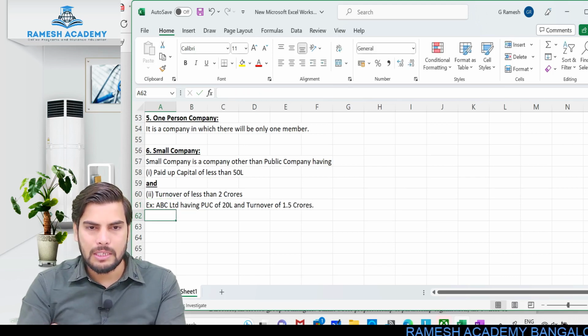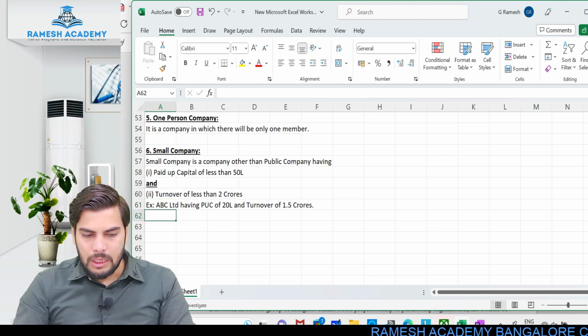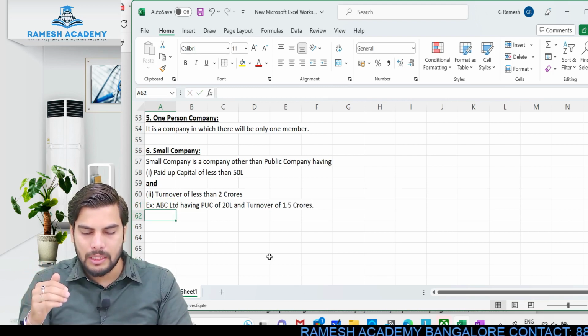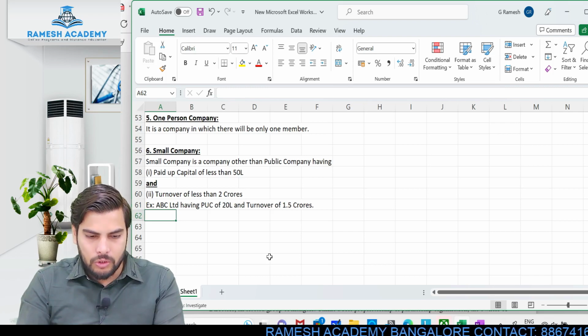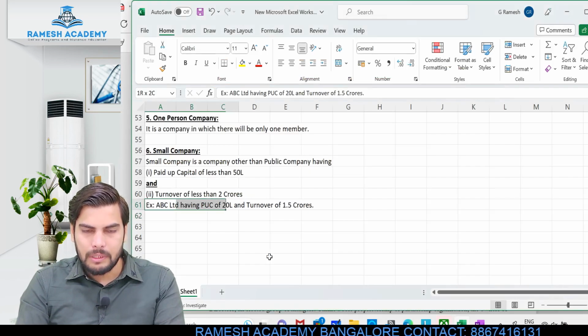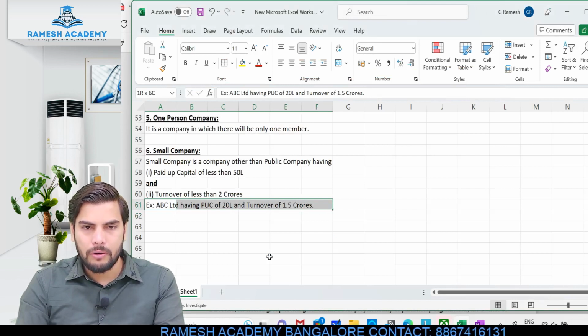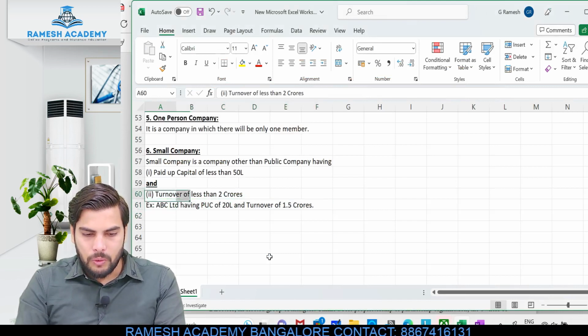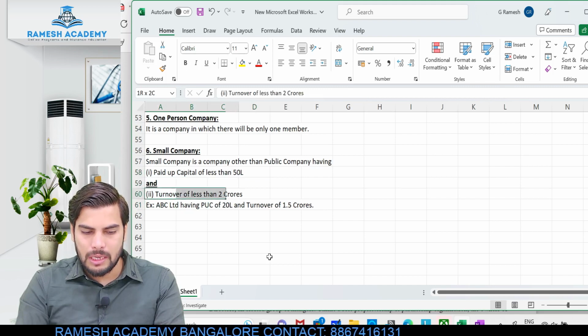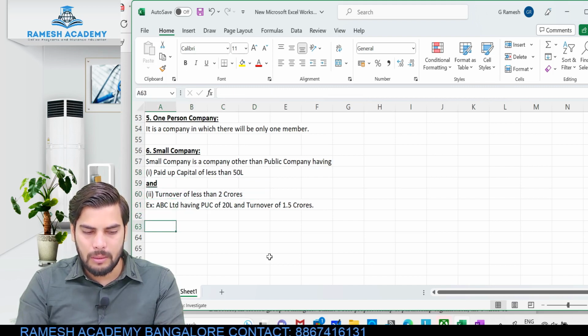What do you think? Is this a small company or not? See, what did I say? Both the conditions should be fulfilled. It means paid up share capital should be less than 50 lakh rupees and turnover should be less than 5 crore rupees. Correct? So what do you think? Is this a small company or not? Paid up capital is 20 lakh rupees, which is less than 50 lakh, and turnover is 1.5, which is less than 2 crore.